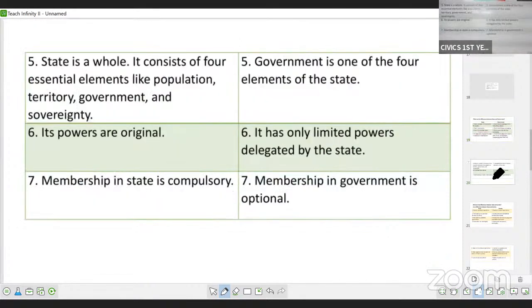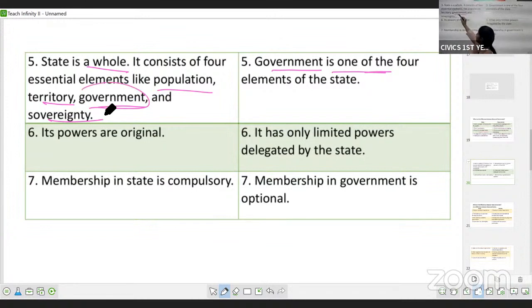Then state is whole, complete. It consists of 4 elements, which we have discussed: population, territory, government and sovereignty. So state is whole and has some elements, whereas government is one of the elements of the state. You have seen here, in state we have government. So government is part of state. State is whole, complete, and government is one of the 4 elements of state.